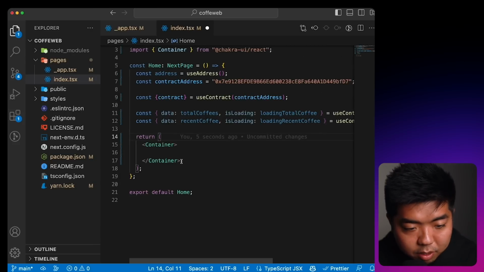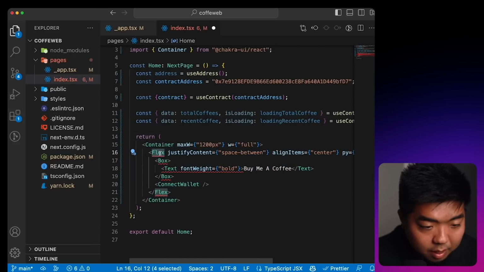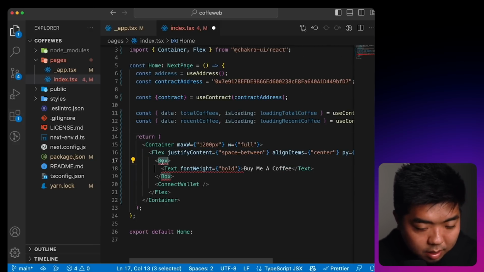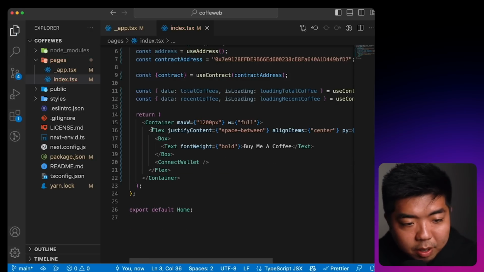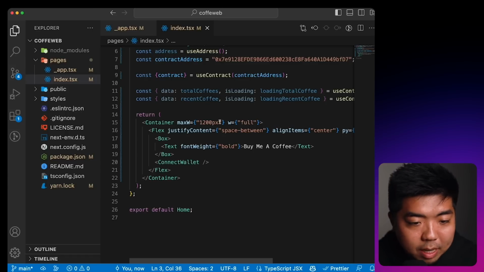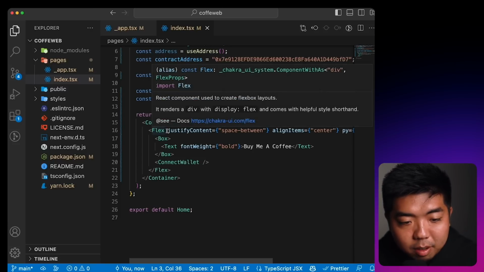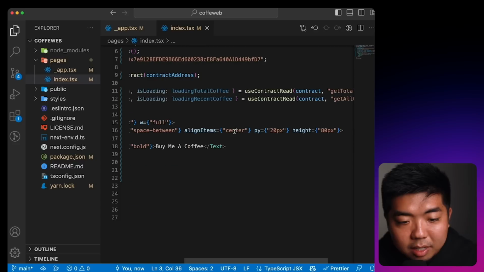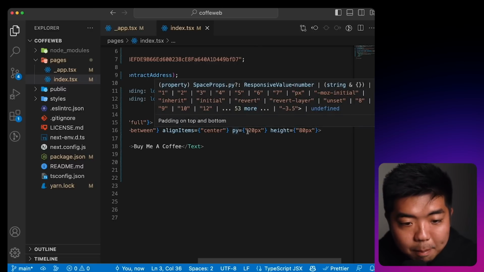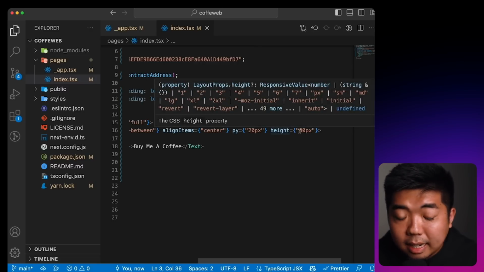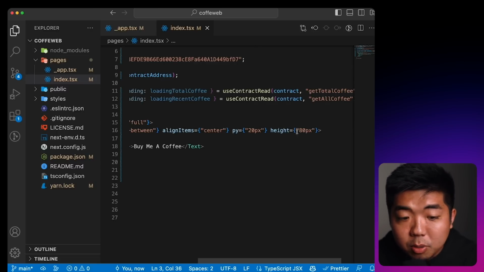So for our app, let's start building it out. I have some code here. Let me just add those in. I'm going to start building our app here. We have our container. I'm setting a max width of 1200 pixels and setting the width to full. Within that container, we're just going to create like a little nav bar first. So I'm going to create a flex using the flex tag from Chakra. I'm justifying the content to have space between and aligning the items center, setting the padding on the top and bottom to 20 pixels and setting the height of the navigation bar to 80 pixels.